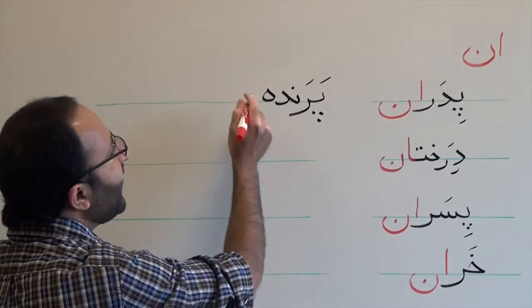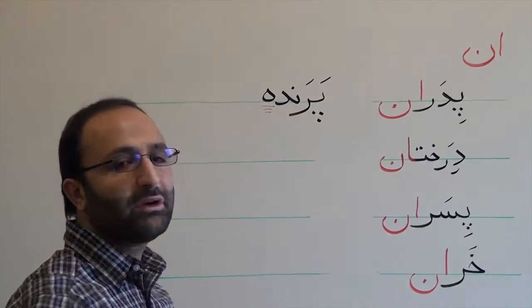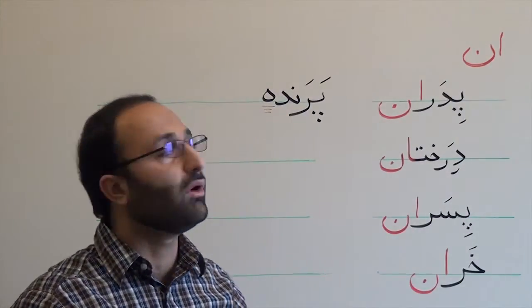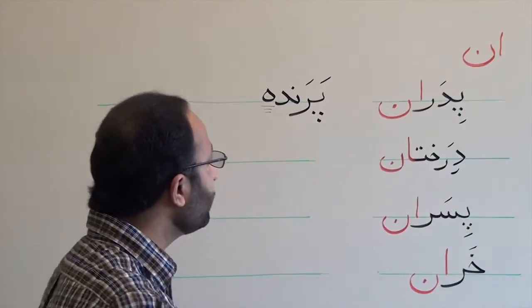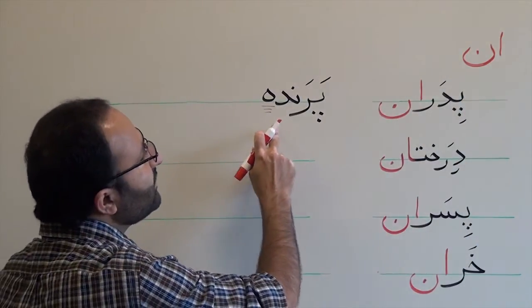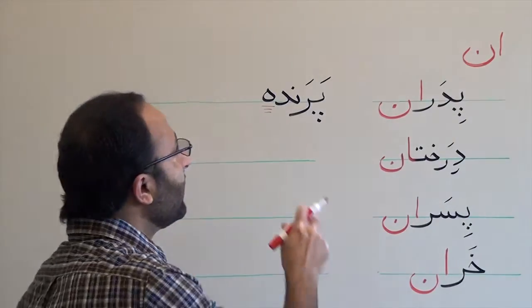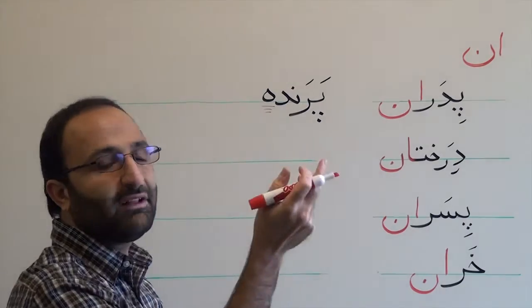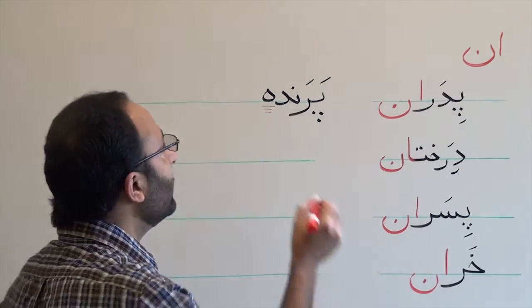So parande an. But as you can see, the word ends in a vowel, and the suffix starts with a vowel. In Farsi, instead of using an, we use the suffix gan. So, whenever the word ends in a vowel, instead of saying parande an, we say parande gan.